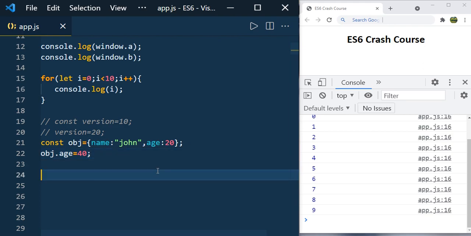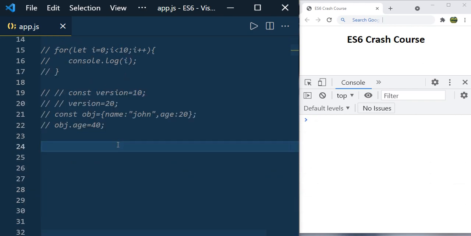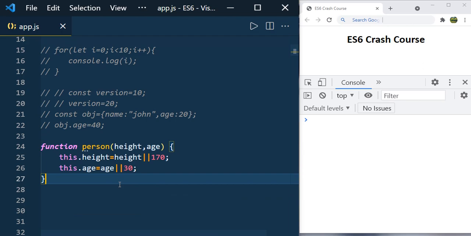And now let us see default parameters. So I just comment this code. So let's say we have a function person. I am sure you might have come across this kind of code, where we declare the person and we are setting the default height. So when you don't pass any arguments to the person function, then we are assigning the default height 170 and 30. So instead of writing code like this, you can use the default parameters,